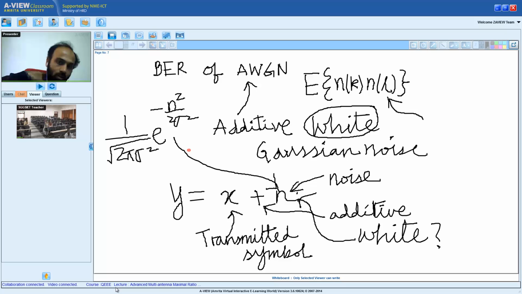Let me continue. So the autocorrelation is an impulse, which means if I take two noise samples at different time instants, that is, if k is not equal to n, then the expected value is 0.